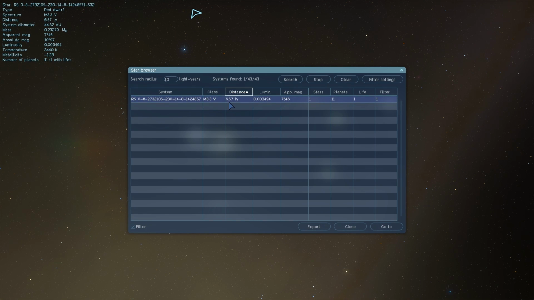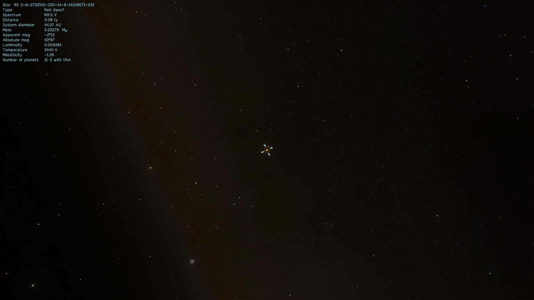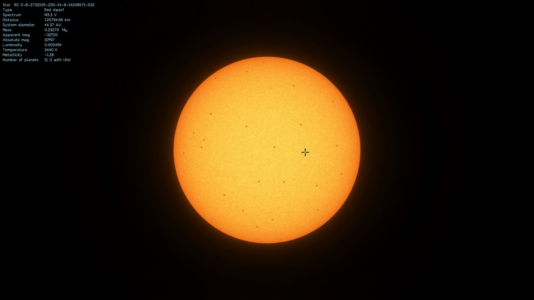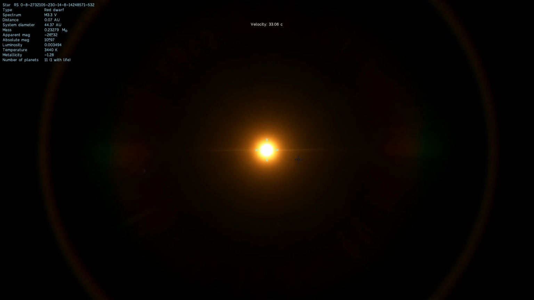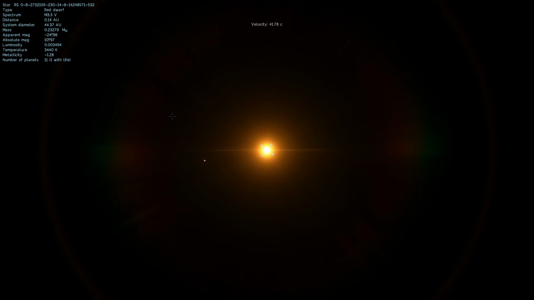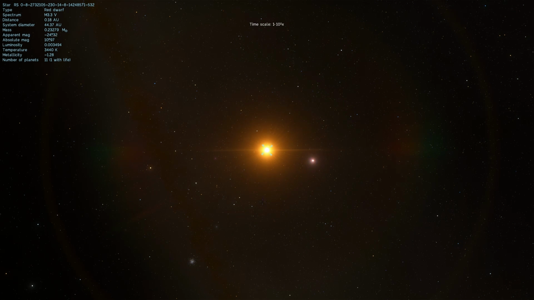It's within about 6.5 light years away from us, and it's around, surprisingly, a red dwarf. So this is a star similar to nearby Proxima Centauri and the infamous TRAPPIST-1. Now here in this system, which seems to have 11 planets and 1 with life, this is what the actual star system looks like. So here are the planets, here's the red dwarf, and let's go and find that planet with life in it.